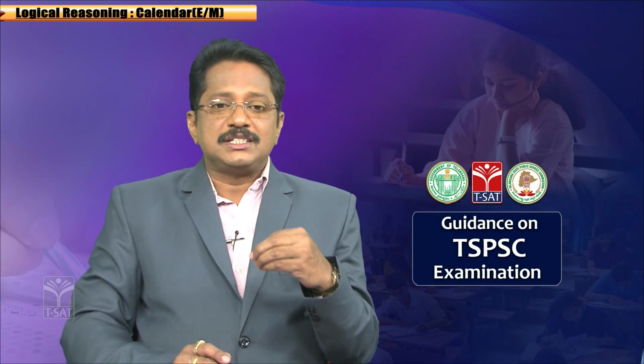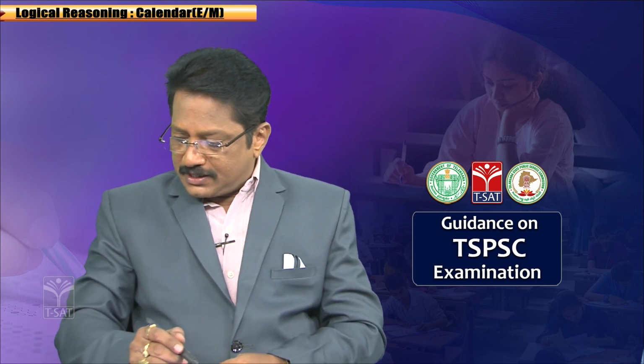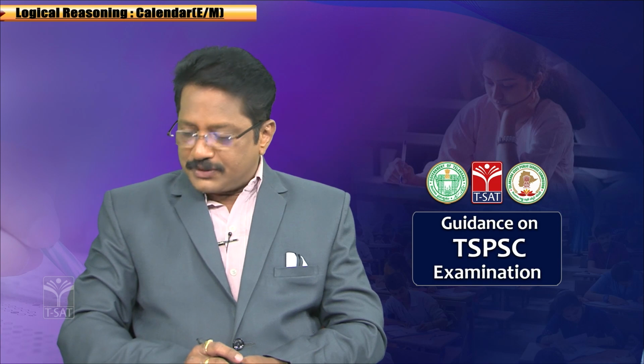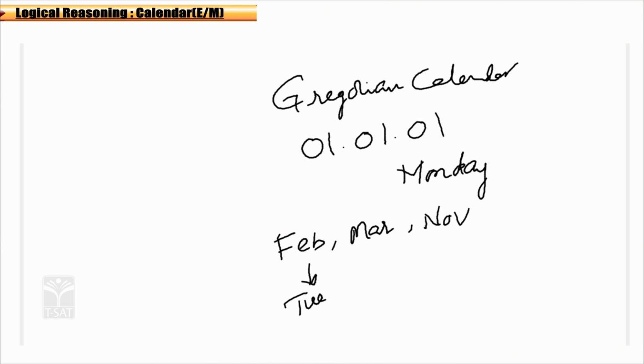For this year 2022, the first of February is Tuesday. So the first of March is also Tuesday, and the first of November of this year is also Tuesday. This is a very important point. The first days of the months February, March and November are the same.